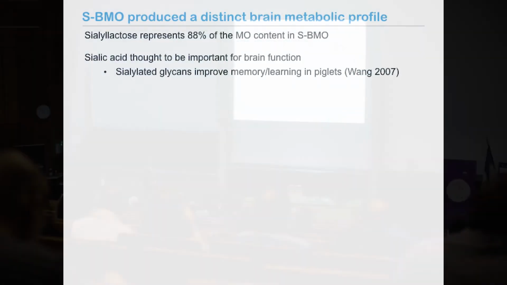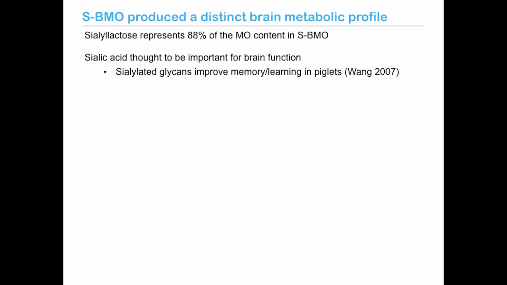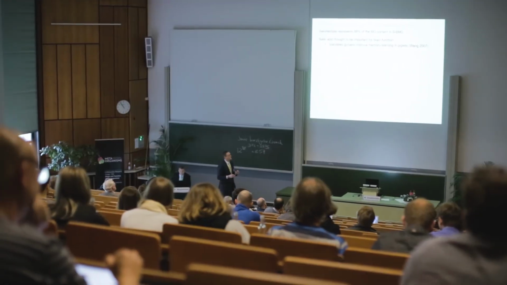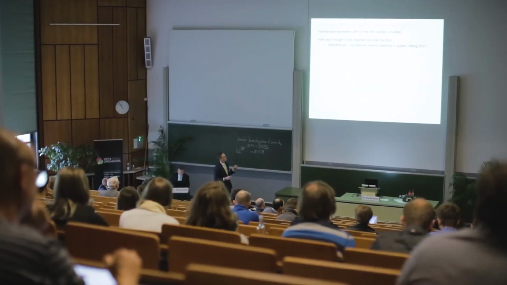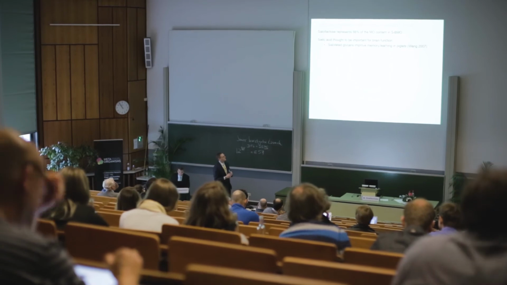So I mentioned that sialyllactose represents the majority of the milk oligosaccharides in this mixture. And I also told you that sialic acid is thought to be very important for brain development. And as a point in that direction, a 10-year-old study now showed that supplementation of newborn piglets with sialylated glycans improved both their memory and their learning abilities.